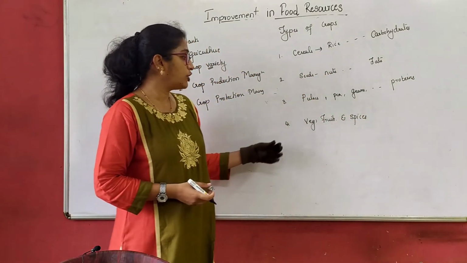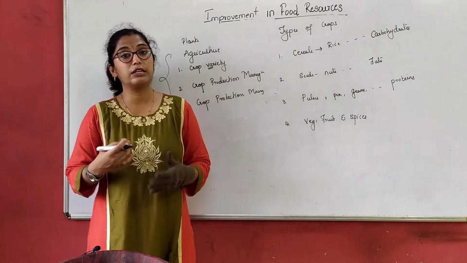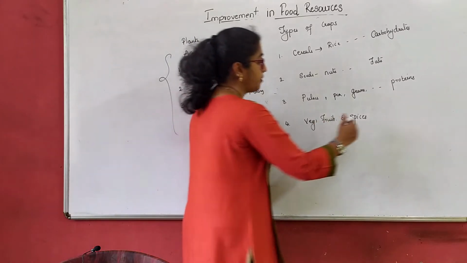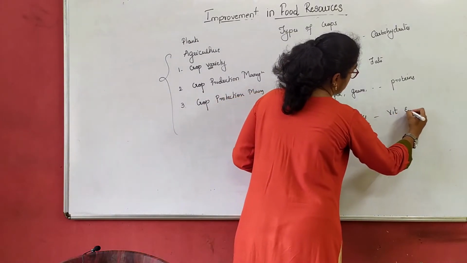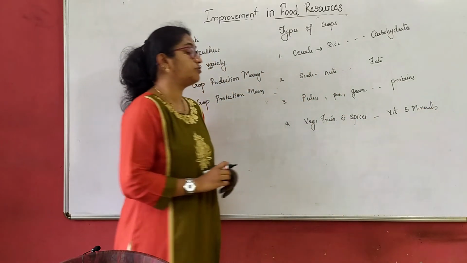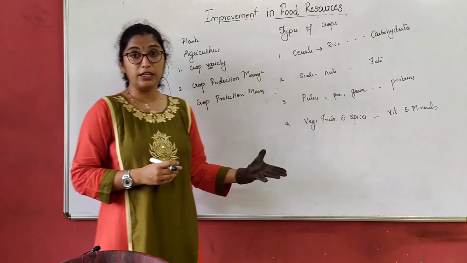Last comes when we talk about vegetables, fruits and spices. These are the combination of vitamins and minerals. So these are the nutrients required by our body, and these are the different types of crops what we grow.